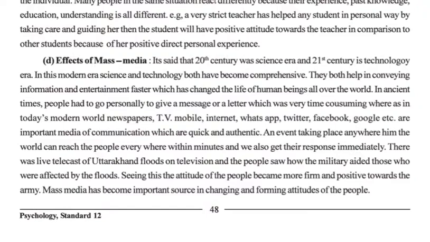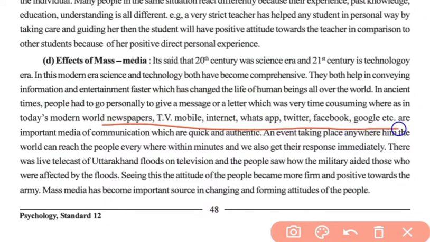But in today's world, we have newspaper, TV, mobile, internet, WhatsApp, Twitter, Facebook, Google, etc., which are important media of communication, and they are quick and authentic. It is very easy to get information of any place, and we can even respond to it within minutes.